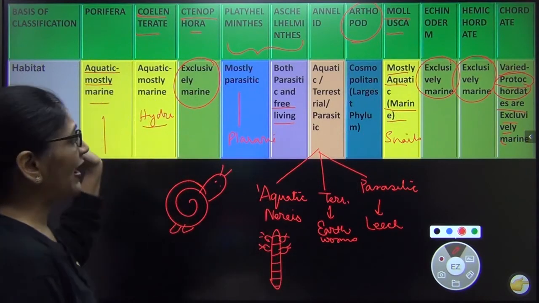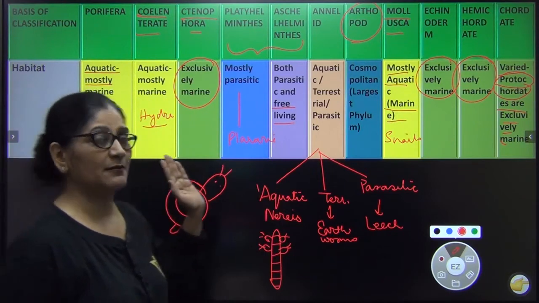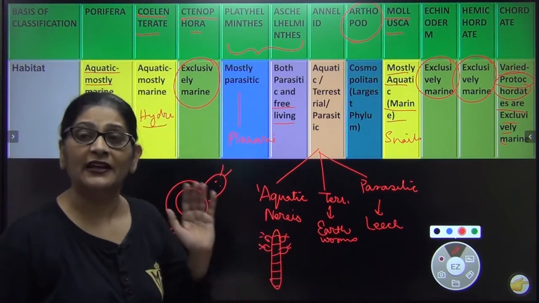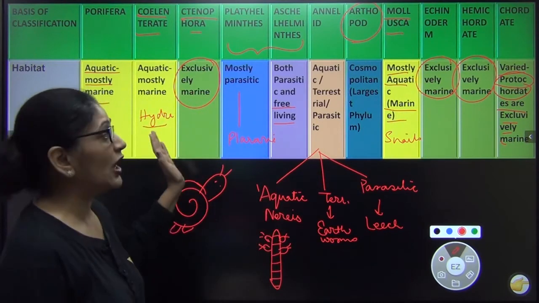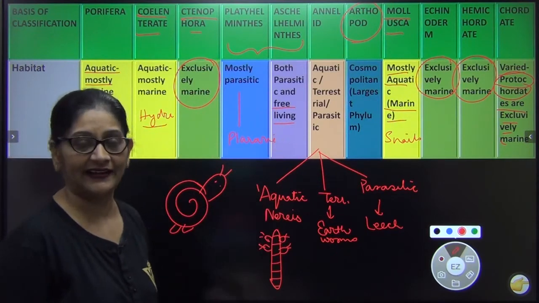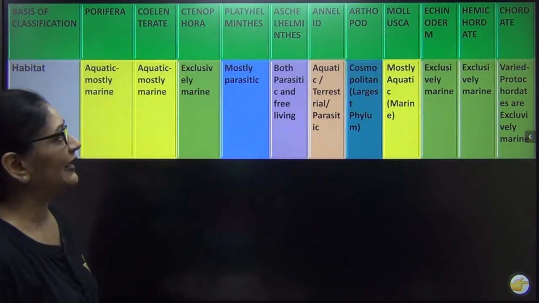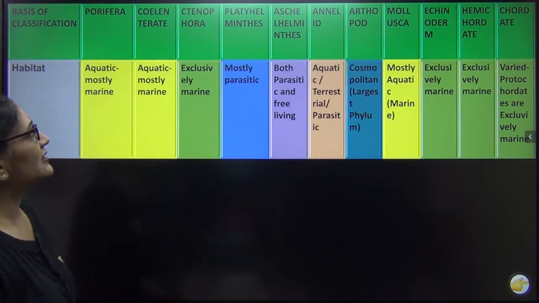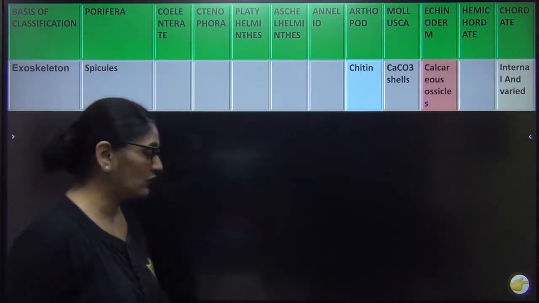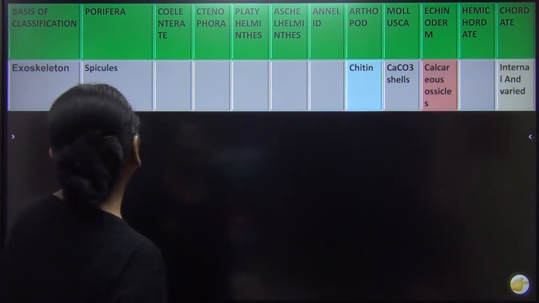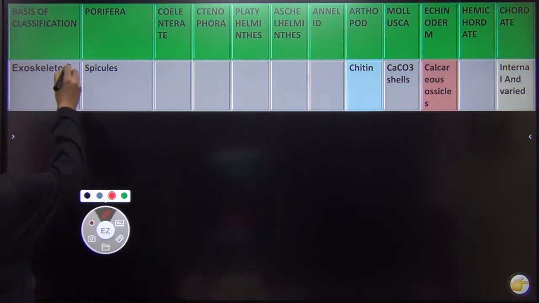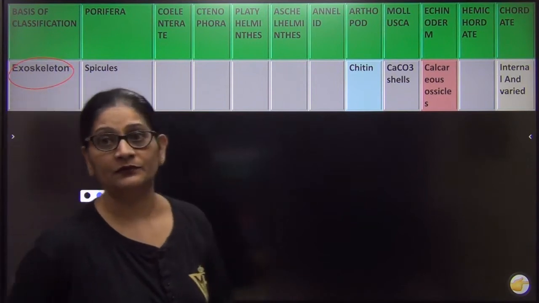Right? So once you have a knowledge of the comparative account of the habitat, it becomes easy for you to now identify many of their characters. See? So with this, now that we know about the habitat, now let us study the comparative account of the second thing, that is exoskeleton. I want you to know one thing very well.